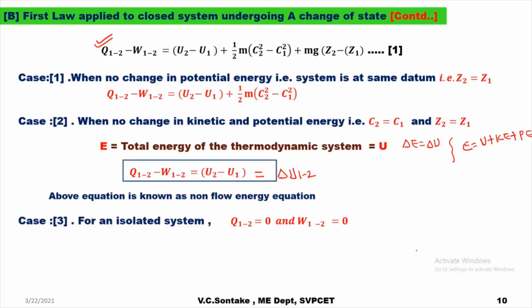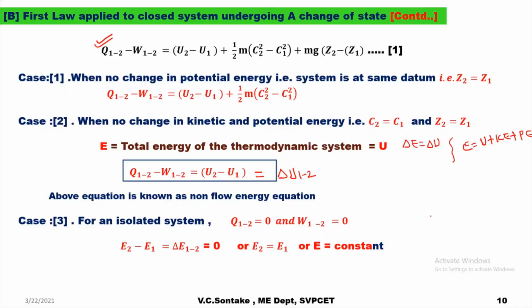Then case 3, for an isolated system. An isolated system is a system which does not interact with its surroundings in terms of either mass transfer or energy transfer. So there is no mass transfer and energy transfer in an isolated system. There will be no heat transfer or work transfer. So equation 1 will reduce to E2 minus E1 is equal to delta E1 to 2, which will be equal to 0, or E2 is equal to E1, or E is equal to constant.